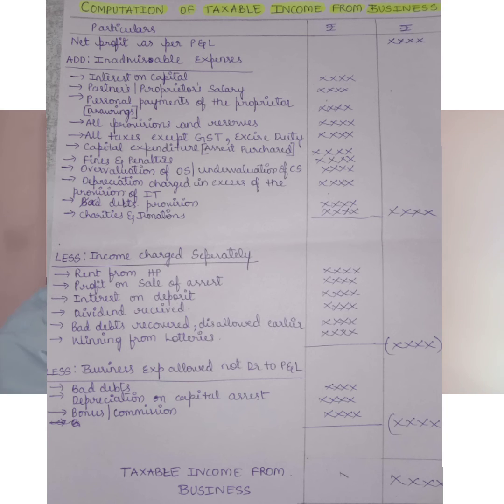Then, business expenses allowed but not debited to P&L account. It is allowed by the income tax, but the proprietor has not recorded it. Now we can deduct. That is called bad debt. Depreciation on capital assets as per the income tax provisions, as I said earlier, or bonus, commission, etc. paid to employees is allowed. So we have to minus this. The final answer will be taxable income from business.